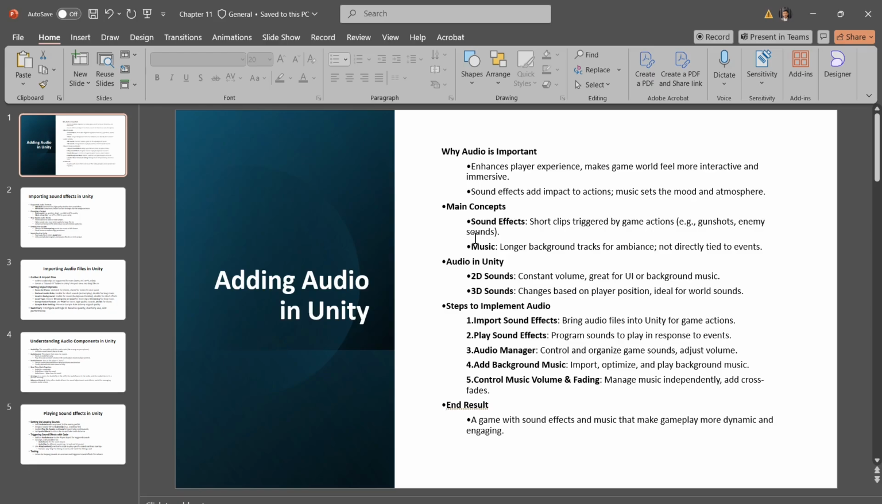And we'll also discuss Unity's audio capabilities. Unity supports a wide range of audio file types that can play both 2D and 3D sounds. 2D sounds are unaffected by location and are typically used for UI elements or background music. 3D sounds are attached to objects in the game world, meaning their volume and direction change based on the player's position, which is great for environmental sounds or character actions.